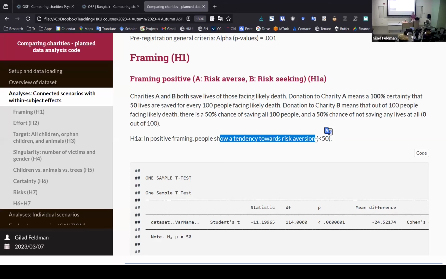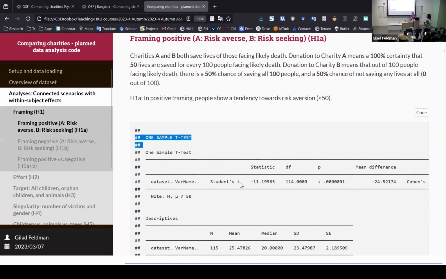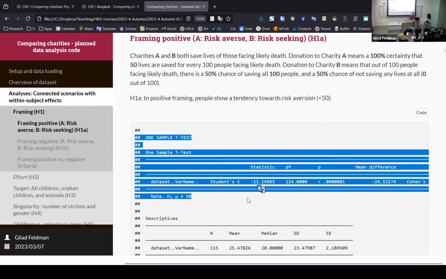Right after the hypothesis, what you will get from me is the statistical test, and all of you have exactly the same statistical test. What is this statistical test? It's called a one-sample t-test. A one-sample t-test tries to see whether there's a deviation from a certain point. So if you don't know whether people are going to prefer charity A or charity B, and you want to see whether people prefer charity B or charity A, then the midpoint is 50-50, which is 50% allocation to A.